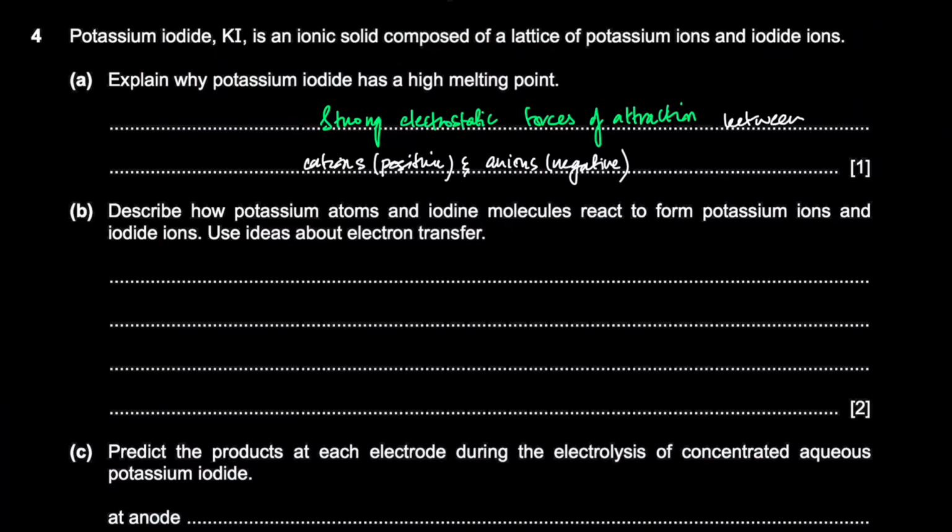Describe how potassium atoms and iodine molecules react to form potassium ions and iodide ions. Use ideas about electron transfer.